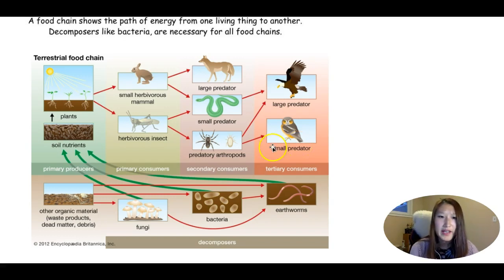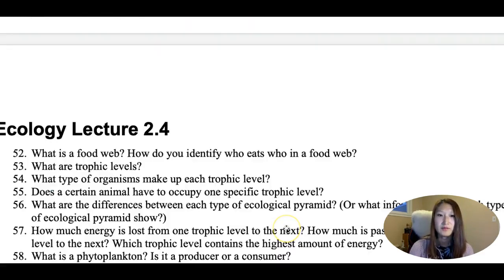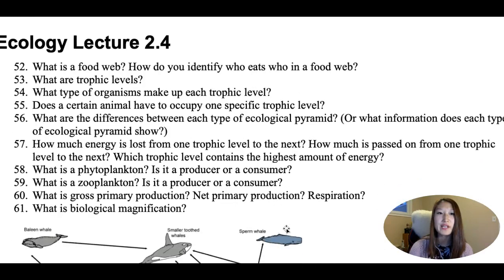And after all these organisms die, they can also be broken down by the fungi and bacteria, which you can call decomposers, or detritivores over here. All right, moving on.